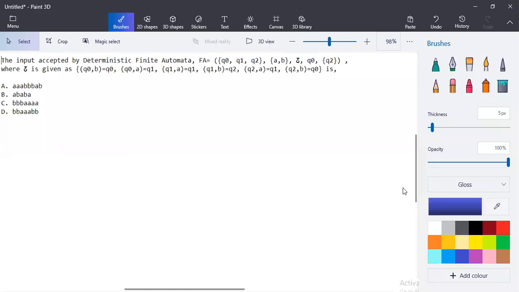Welcome back. So one more MCQ we'll see in TOC. This comes under the toughest portion in Unit 1, which is about the deterministic finite automata. The input accepted by a deterministic finite automata is given using 5 tuples, right? You remember what the tuples are for a finite automata?